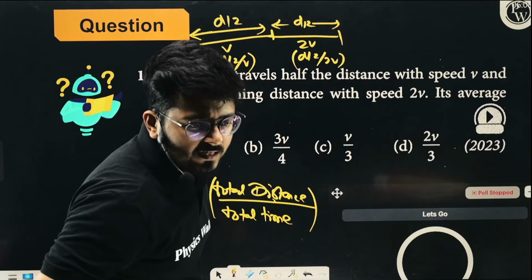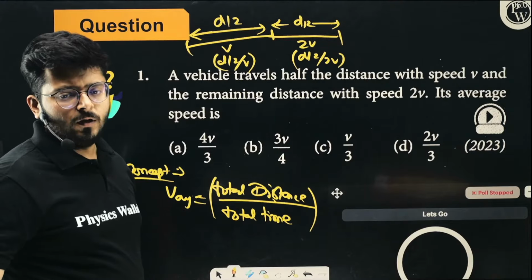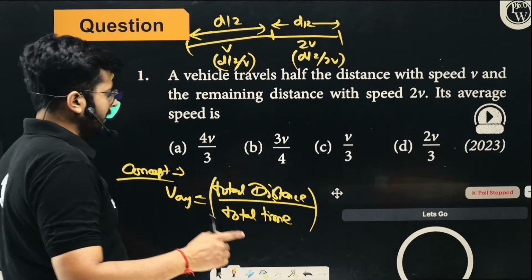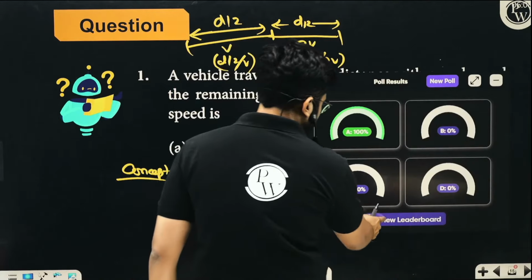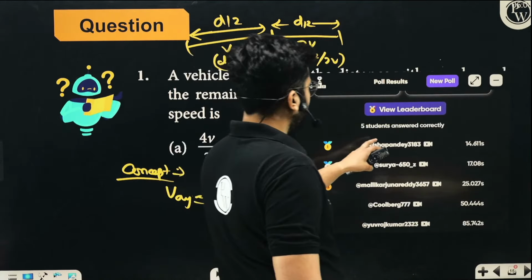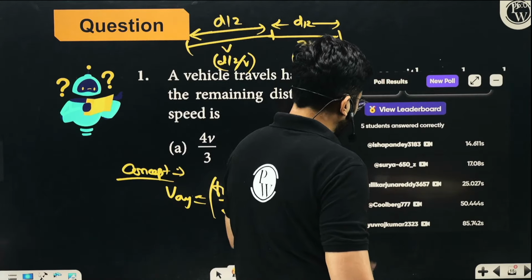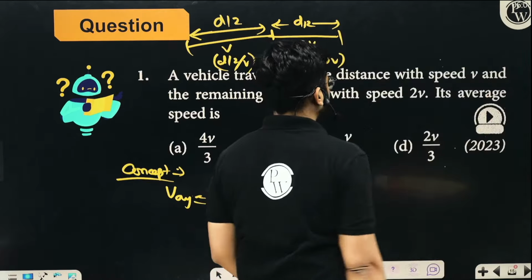Very good, Coolberg. Very good, Yuvraj. Let's see how many of you are giving the correct answer. Everybody gave the correct answer, and the fastest answer was given by Isha. Then Surya, then Mallikarjun, then Coolberg, and then Yuvraj.